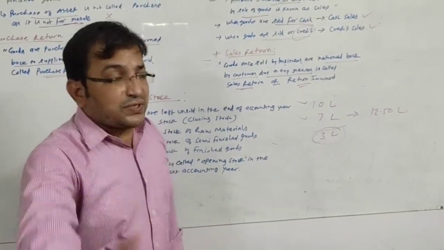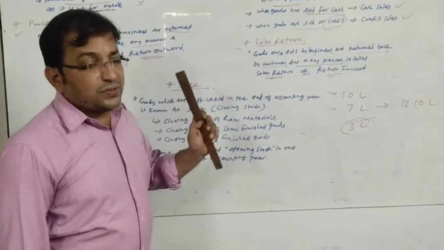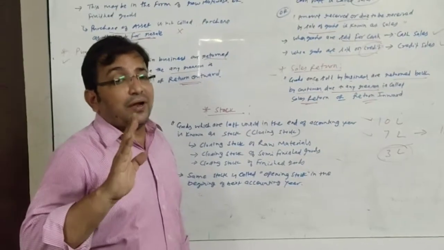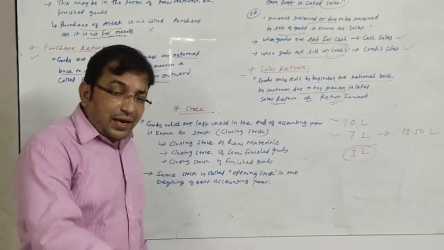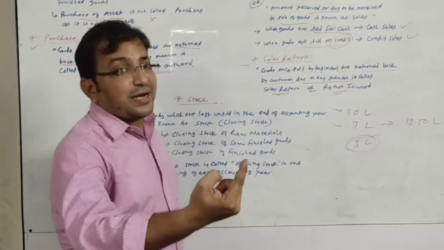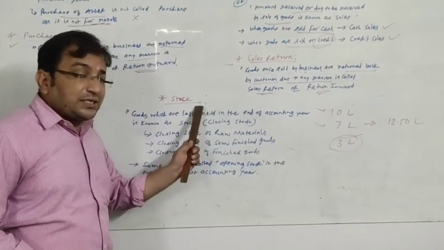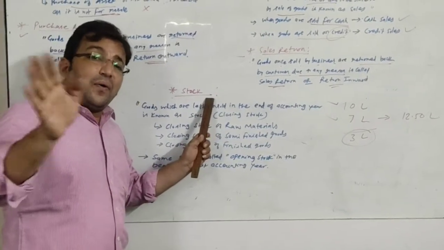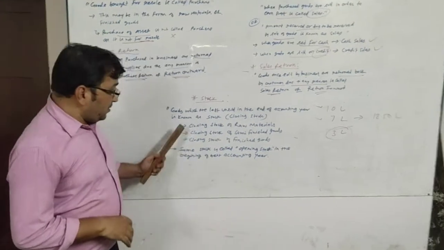The goods which are left unsold, which are yet to be sold, at the end of the accounting year. One accounting year ends, another accounting year starts. So this closing stock becomes the opening stock of the next accounting year.